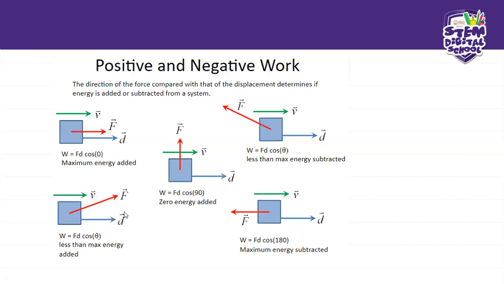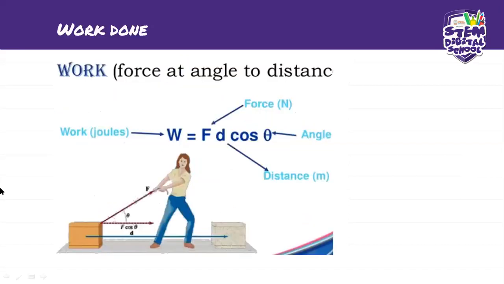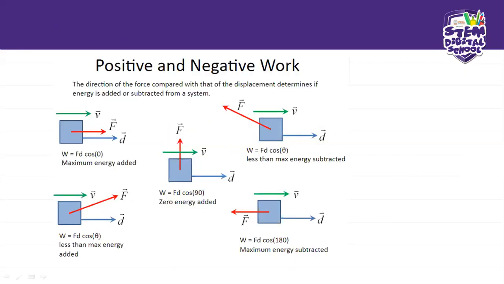Okay, and then we move to this one. This one looks very similar to the one I was talking about here, where they are pulling. Remember, I told you before that when you pull something, it's a positive thing because the distance and the force are moving in one direction. So this one will be cos theta. Because this one is at an angle, we need the component that is parallel to the displacement. It says less than maximum energy added. So there will be energy that's added, but not maximum energy.